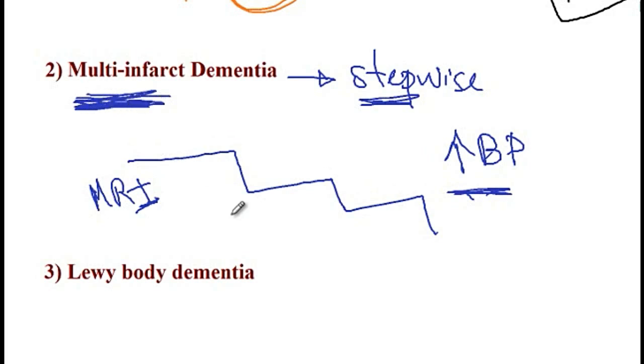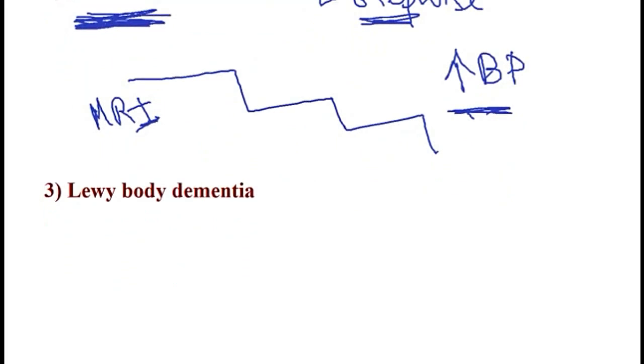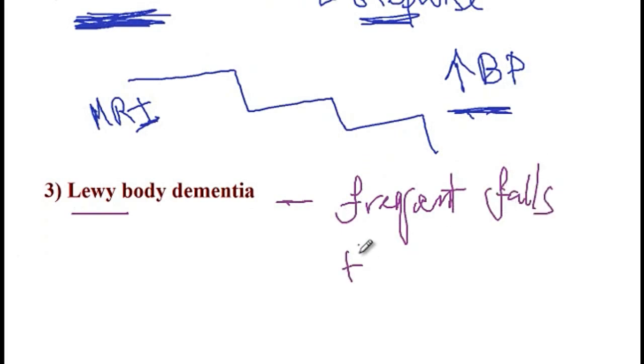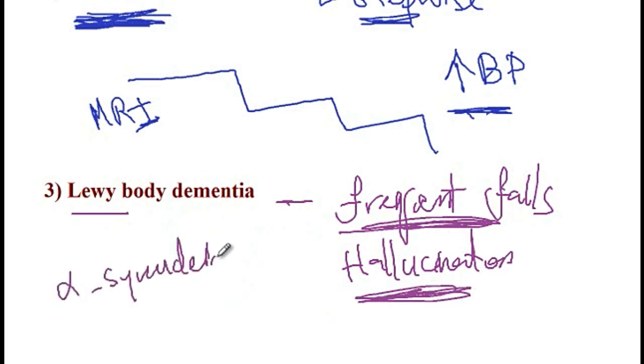The next disease is Lewy body dementia, and these patients have features of both Alzheimer and Parkinson disease. So they present with dementia, with frequent falls, as well as with hallucinations. Hallucinations are due to the hypometabolism in the occipital lobe, and frequent falls are due to the Parkinsonism features of this disorder. In fact, these patients have aggregates of the alpha-synuclein protein that has been associated with the development of Parkinson's disease.